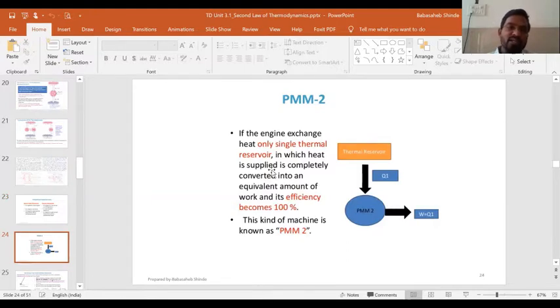Now let me ask this question to somebody. We already discussed it in the last session, but I still want to check whether you were attentive. Manisha, you there? Yes, sir. Can you tell me what is meant by PMM1 and what is meant by PMM2, or how we get PMM1 and PMM2?